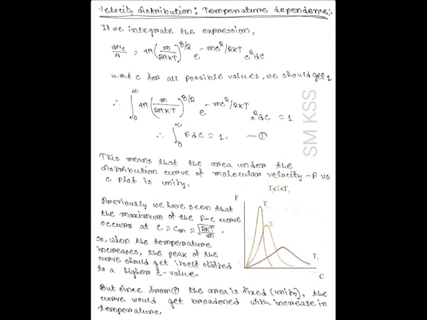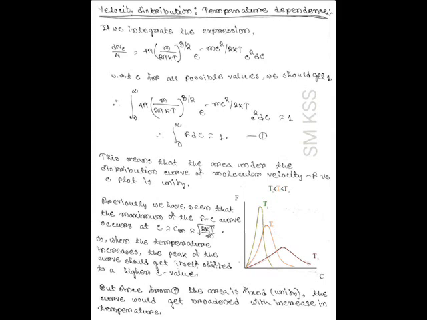This means that the area under the distribution curve of molecular velocity, that is the area under the f versus c curve, is unity. But previously we have calculated that the most probable speed cm is equal to root over of 2kT by m, and from this expression we can easily see that when the temperature T increases, the value of cm also increases.